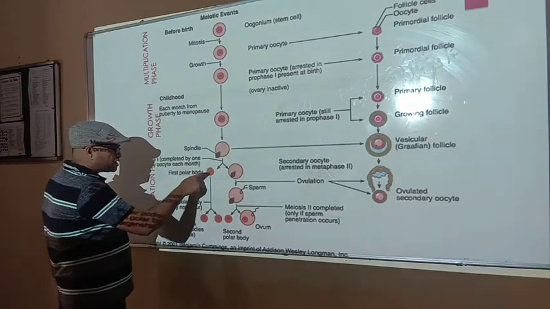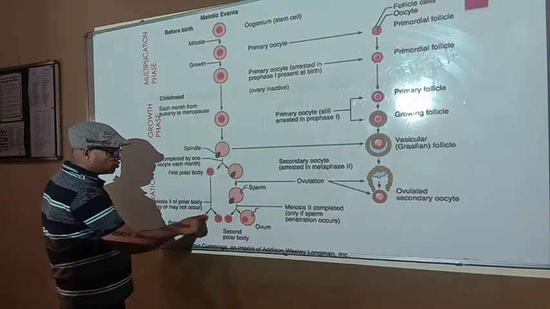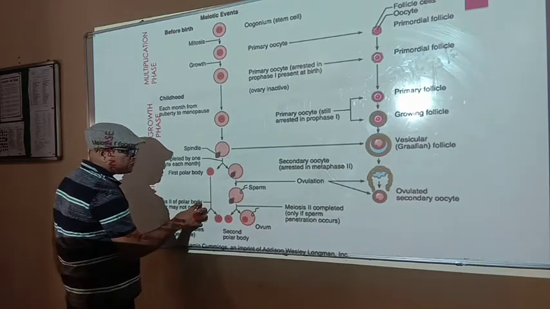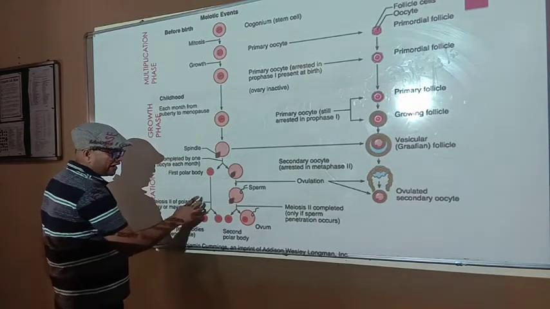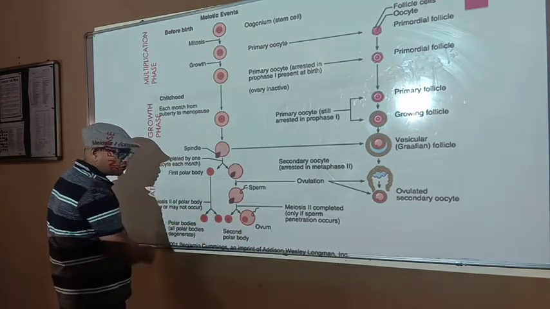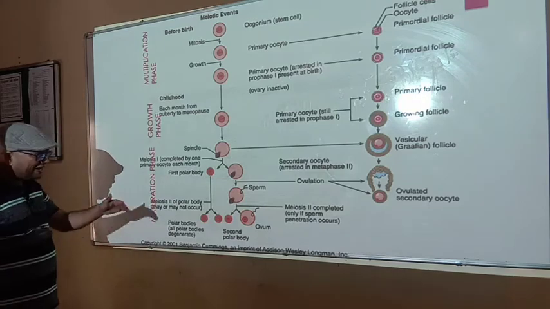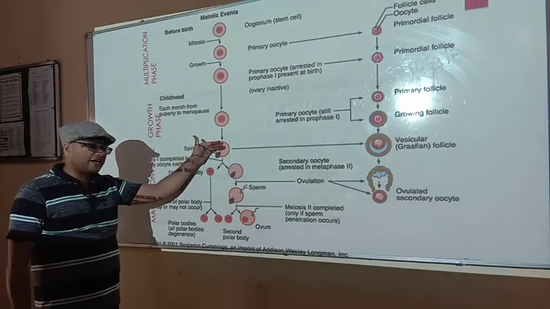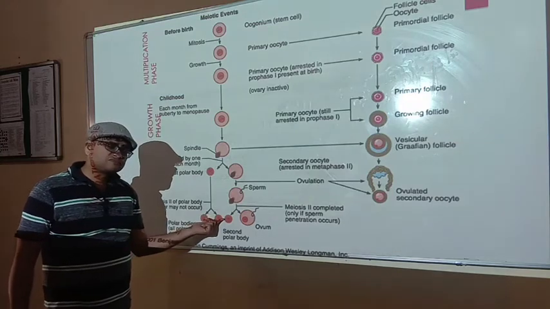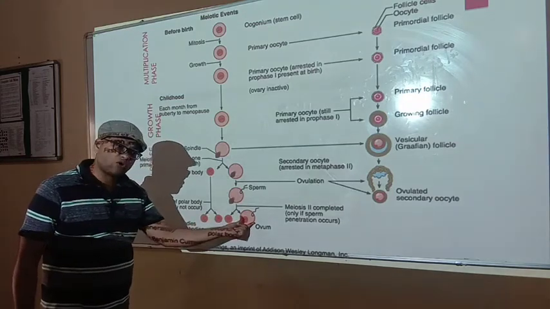Meanwhile, the first polar body gets divided into two second polar bodies by the second meiotic division, and the secondary oocyte is divided into the female gamete and the second polar body. It means finally from one primary oocyte, three very small polar bodies are formed along with one functional ovum or egg cell.